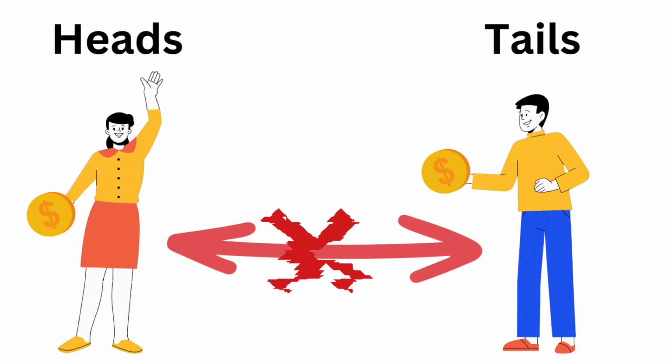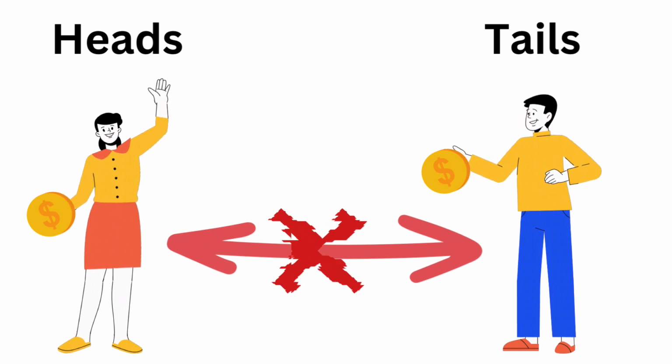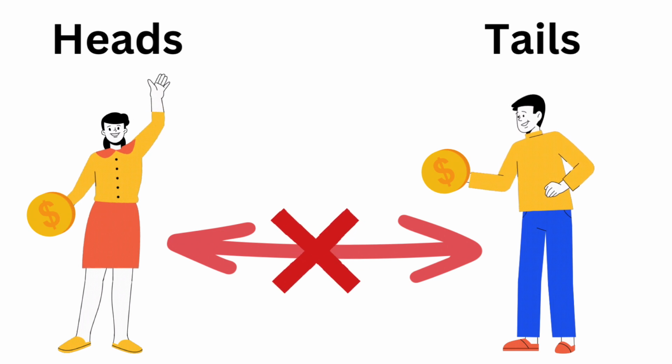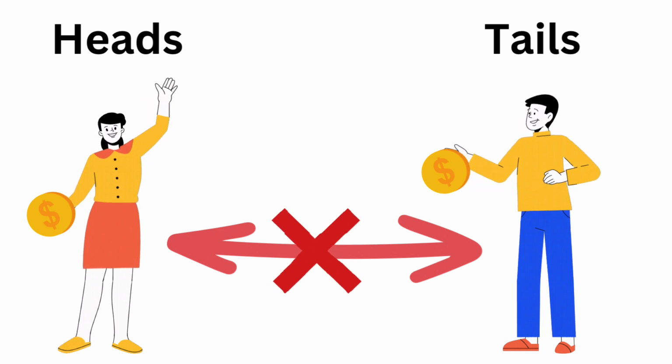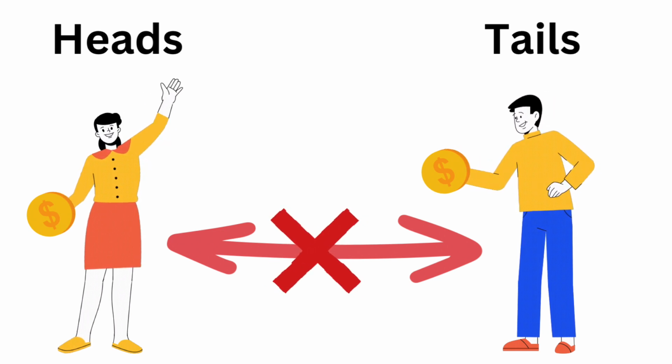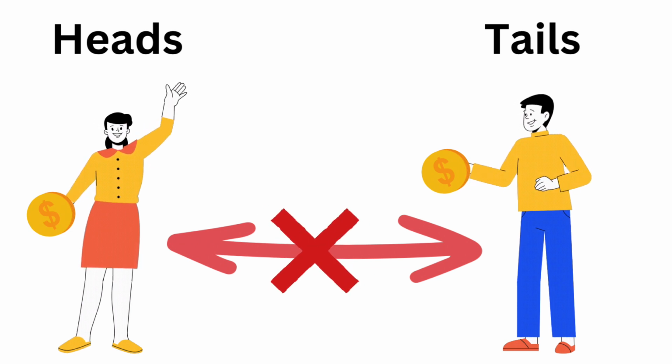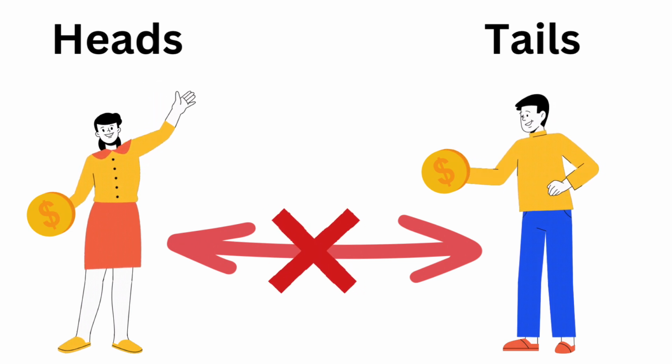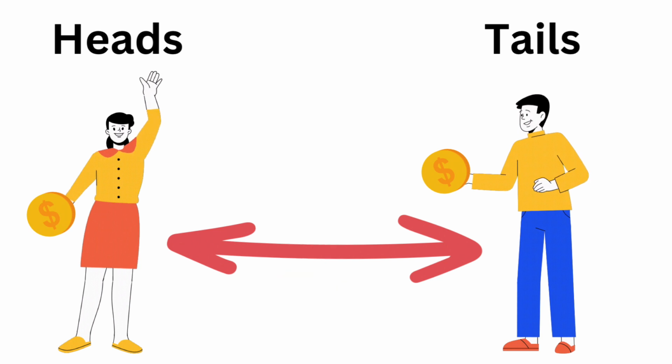If Alice and Bob are not quantumly entangled, then they will each make their decision based on their own coin. Alice may decide to keep her heads coin, while Bob may decide to trade his tails coin for Alice's heads coin. In this case, they are not influenced by each other's choices. Now, imagine that Alice and Bob are quantumly entangled.